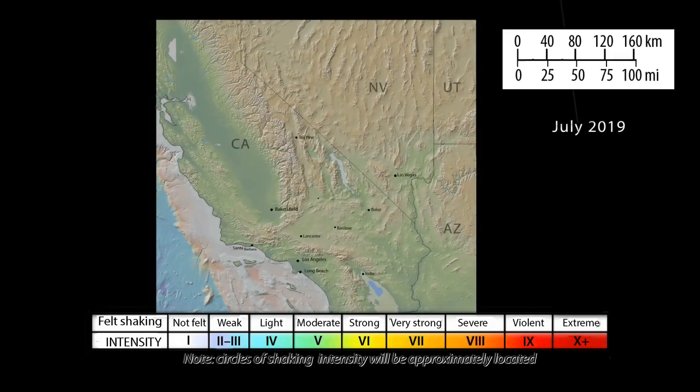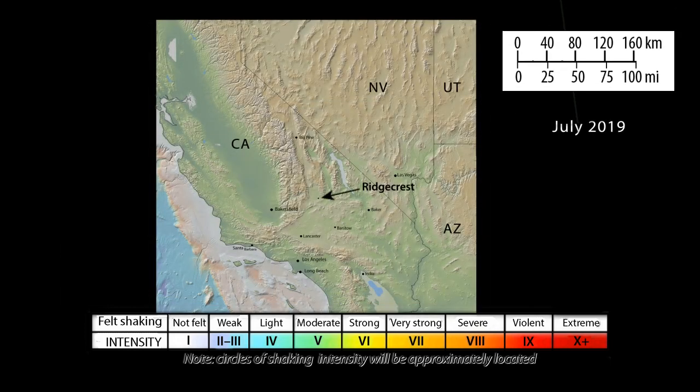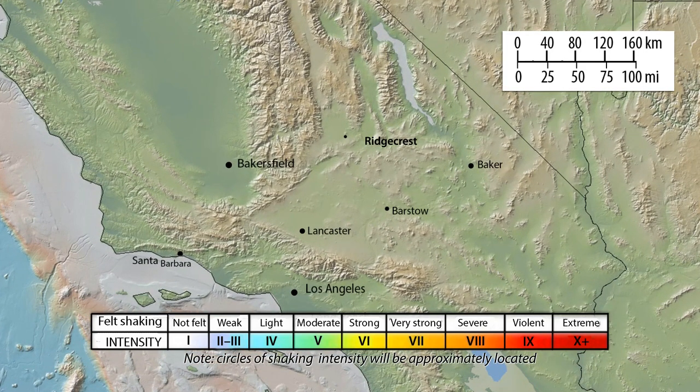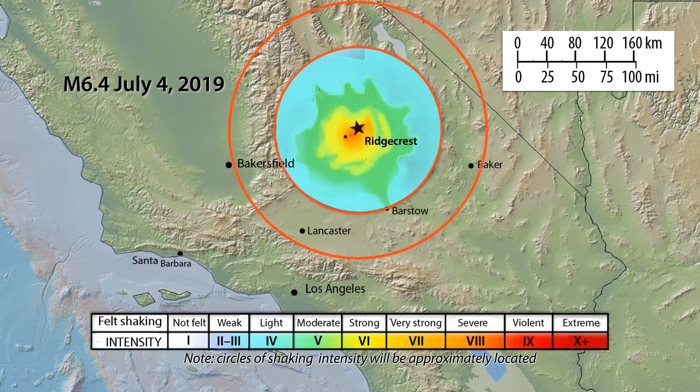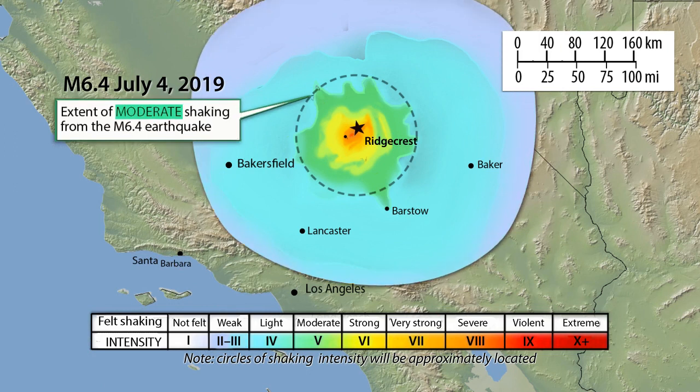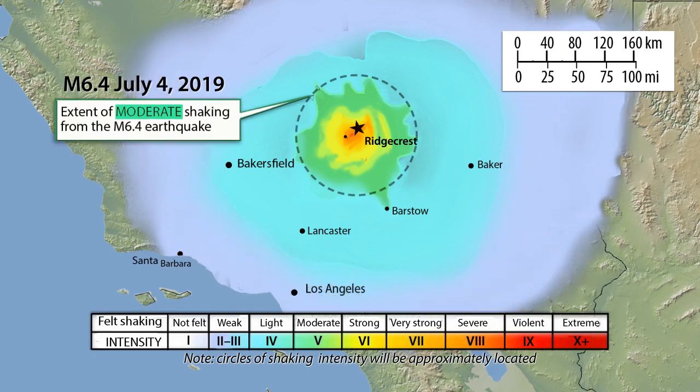To see this principle at work, let's examine two earthquakes that occurred at the same depth beneath Ridgecrest, California, but had different magnitudes. On July 4, 2019, a magnitude 6.4 earthquake generated severe shaking near the epicenter and strong shaking up to 40 kilometers away from the epicenter.